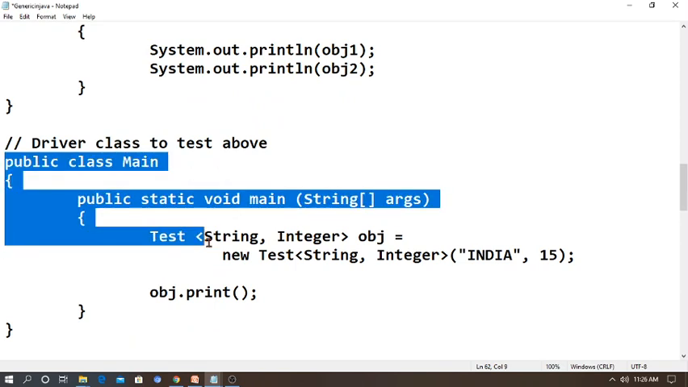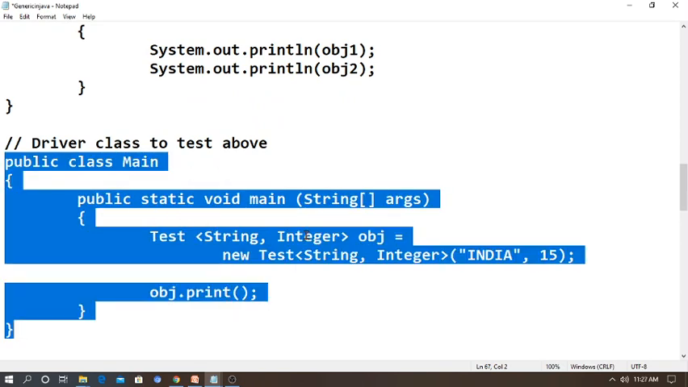So I am writing the program and continuing here. Public class Main, then public static void main String arguments, as you know. Then Test of String comma Integer object is equal to new Test of String comma Integer of India comma 15. In the previous example we wrote it differently, but here we are passing two parameters at a time. That means the string value will be India and the integer object value will be 15.